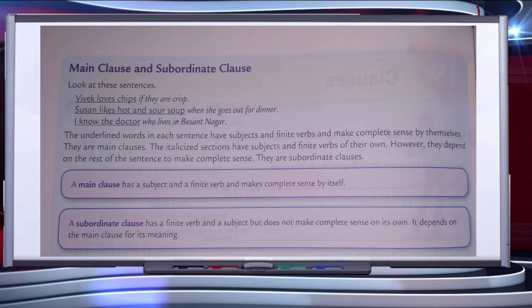Then, "who can teach mathematics well." What sort of teacher is she looking for? One who can teach mathematics. So, "who can teach mathematics well" is the subordinate clause which depends on the main clause, she is looking for a teacher. And this is an adjective clause because we have described the noun, what sort of teacher she is looking for.